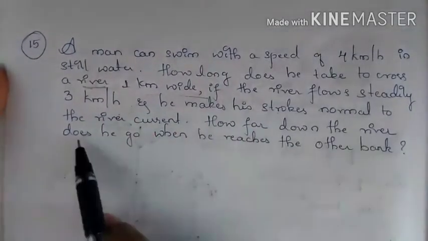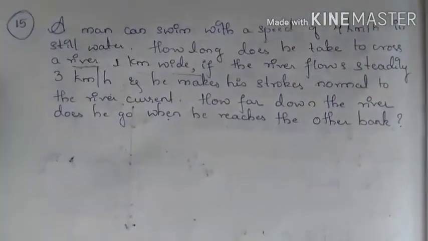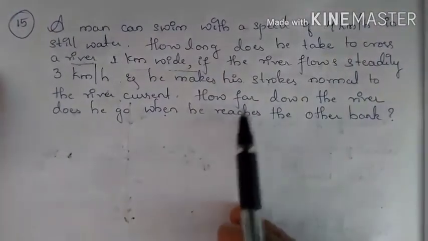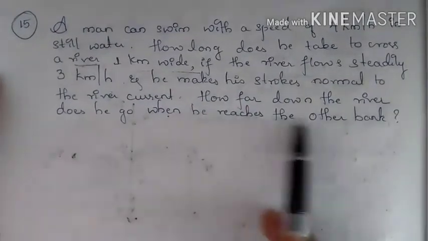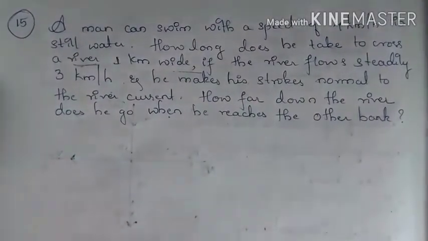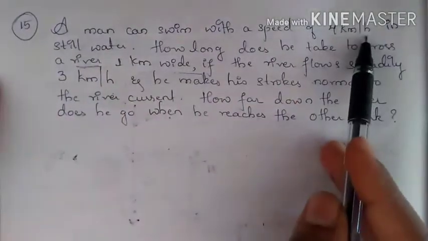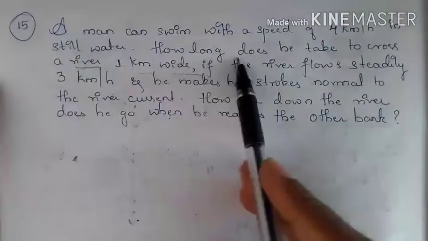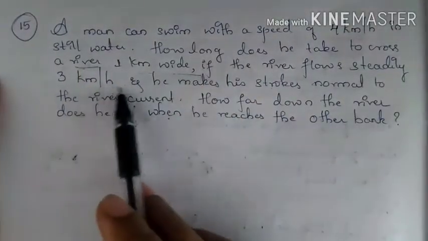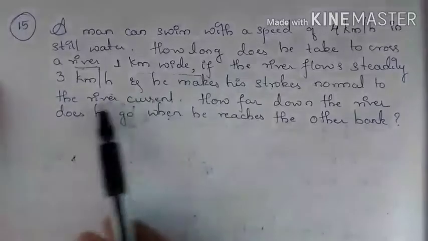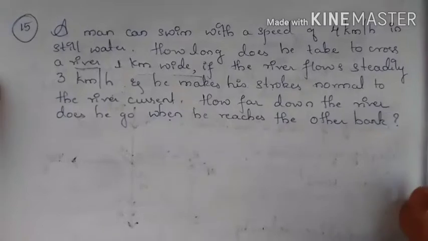How far down the river does he go when he reaches the other bank? So when he goes to the other side of the river, how far down does he go when he reaches the other bank? So this is the question. A man can swim with a speed of 4 kilometers per hour in still water. How long does he take to cross a river 1 kilometer wide if the river flows steadily at 3 kilometers per hour and he makes his strokes normal to the river current? How far down the river does he go when he reaches the other bank?